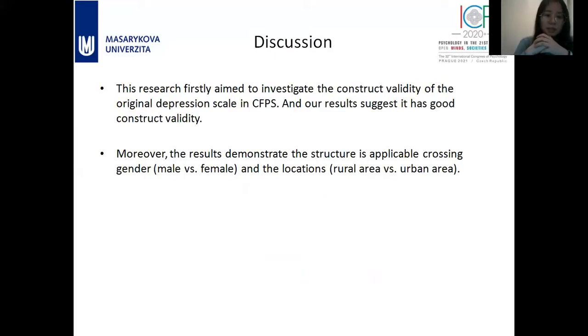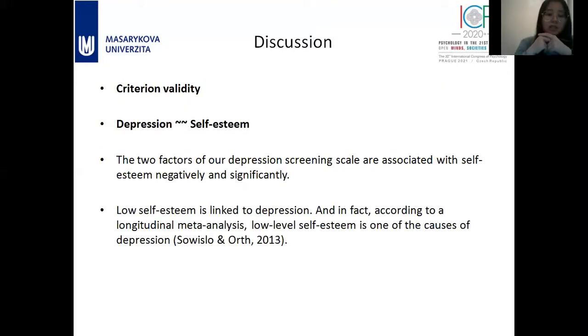In summary, this research aims to find the construct validity of these short scales in CFPS, and our results suggested it has good construct validity. Moreover, these results suggested that this questionnaire with this structure is applicable across the genders and the locations. Next, let's talk about criterion validity.